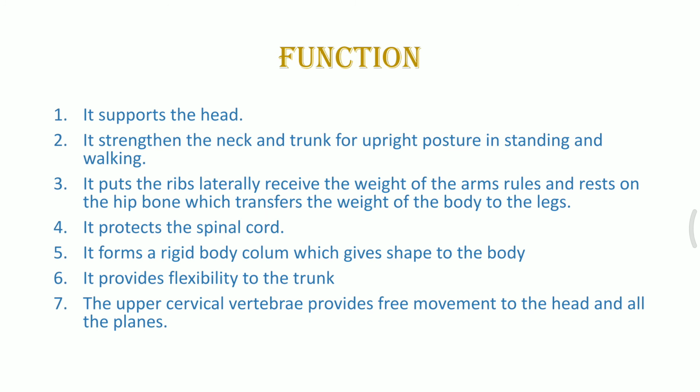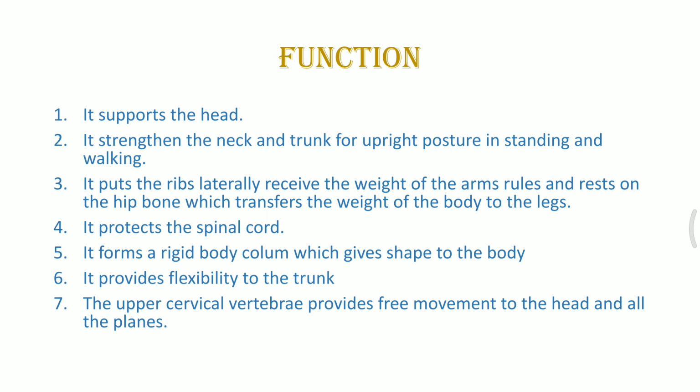That is done with the help of the vertebral column. It also strengthens the neck in the upright posture while we are standing or walking. Otherwise, the head, which is around 1.5 kg in weight, would have to bend down, as our body wouldn't be able to take that weight. Only because of the vertebral column is it capable of taking up the high weight of our brain.